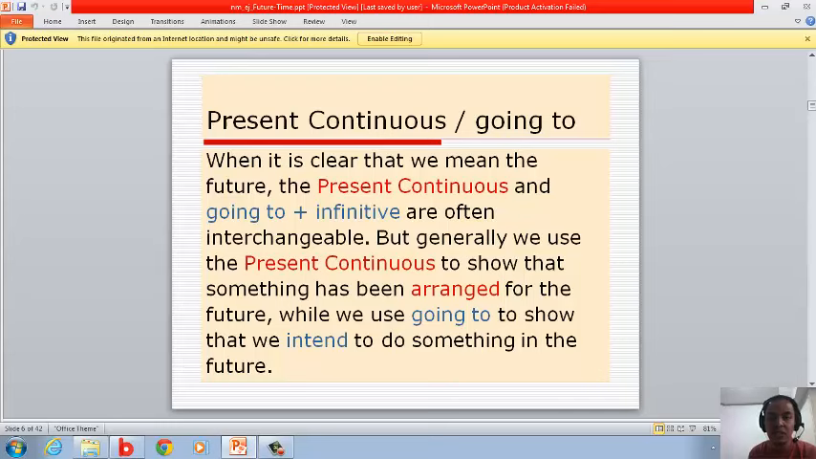Present continuous and going to. When it is clear that we mean the future, the present continuous and going to infinitive are often interchangeable, but generally we use the present continuous to show that something has been arranged for the future, while we use going to show that we intend to do something in the future. Okay? We should remember that.